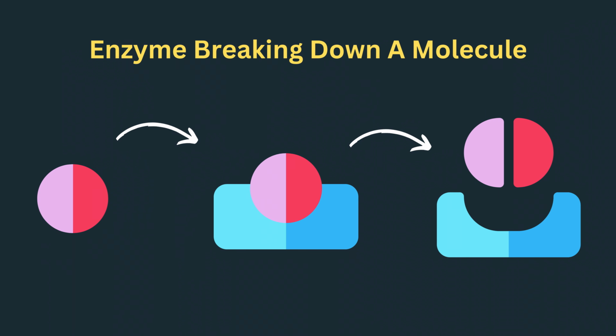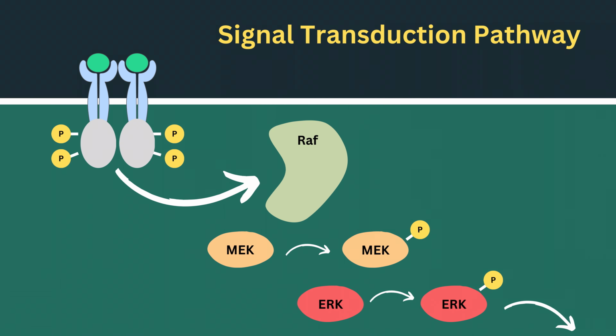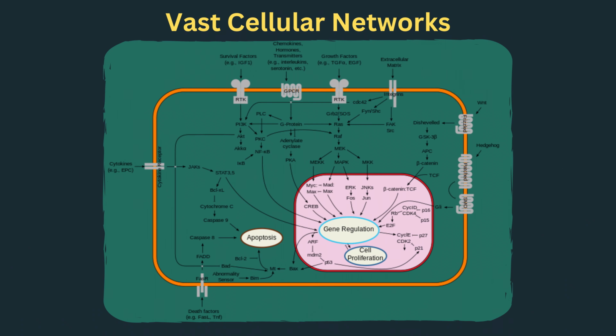At the most basic level, we have simple systems like an enzyme breaking down a molecule. If we zoom out a bit, we see more complex systems like a signal transduction pathway, where multiple molecules communicate to produce a response. Zoom out even further and we encounter vast cellular networks, where countless pathways and processes interconnect, working in harmony. But why do we want to model these systems?